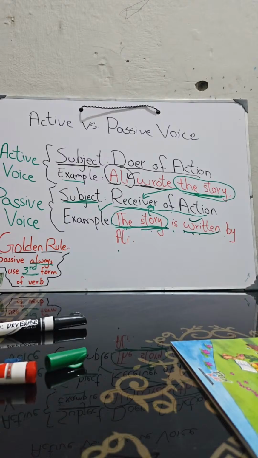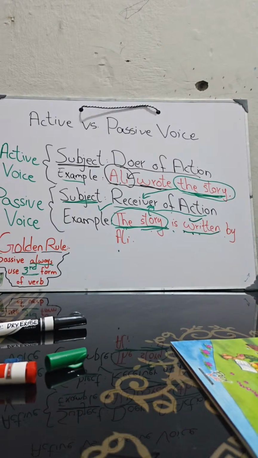You just have to lock it in your mind. Whenever you talk about the passive voice, you will say, oh yeah, it always uses the third form of verb. So just lock it in your mind and give me a thumbs up so that I know they have locked it in. Okay, so next, now that we know